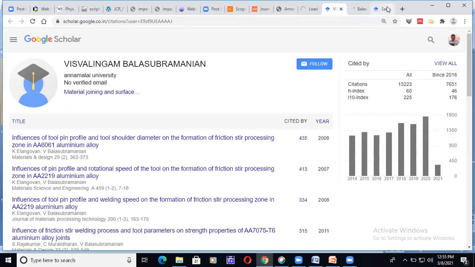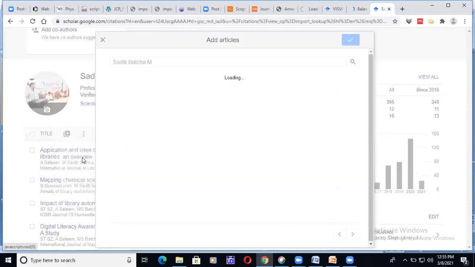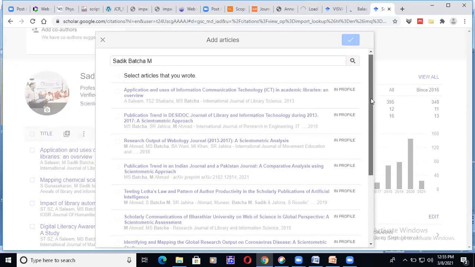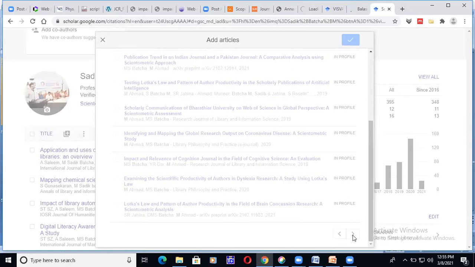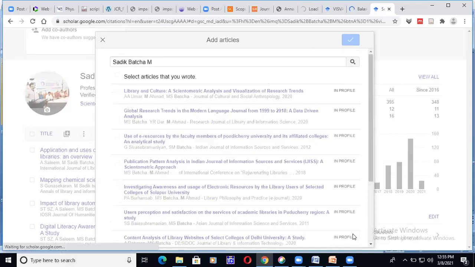For example, it is my account. I just click on this, add articles. If I click on add articles, whatever articles are published under my name will be shown. All the articles published under my name are in my profile automatically. Even if anybody has referred to my name, that will be shown. See, all the articles are there in my profile.